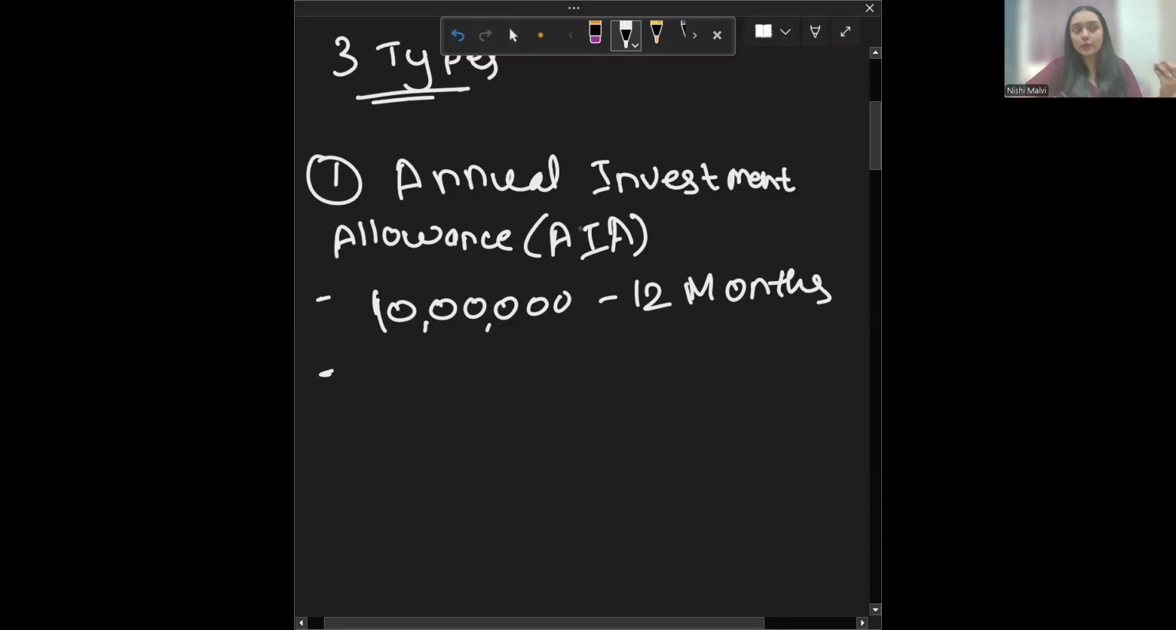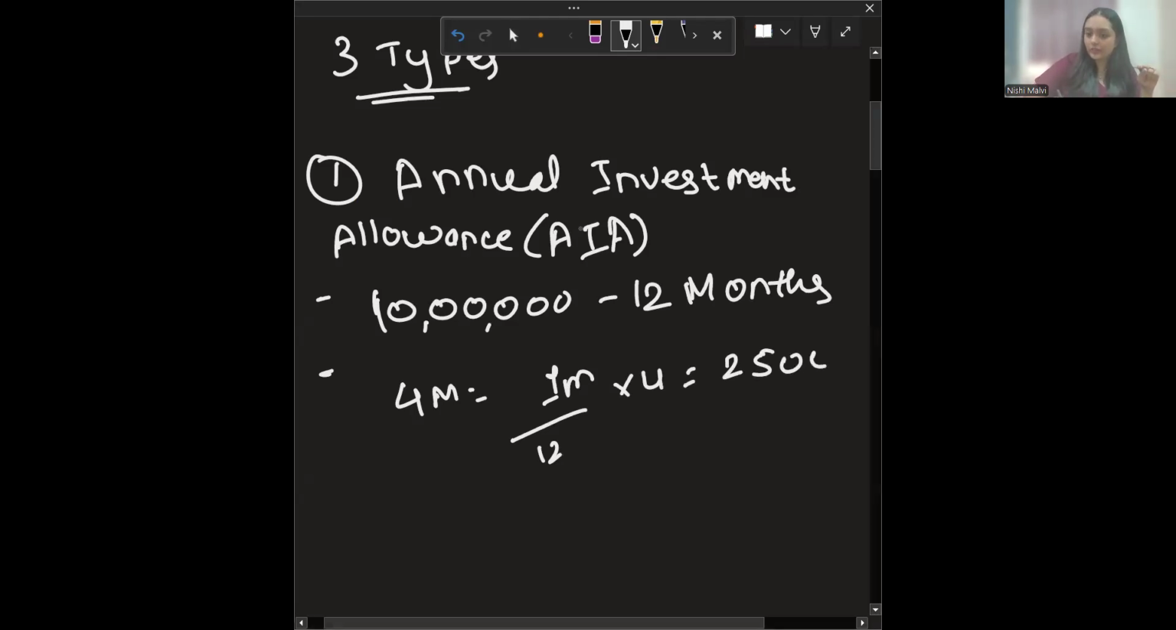So if there's a group company, then you will divide it according to the group. And if a company is having an accounting period less than 12 months, let's say it is 4 months, then 1 million will be divided by 12. You'll get the monthly annual allowance, multiply by 4.